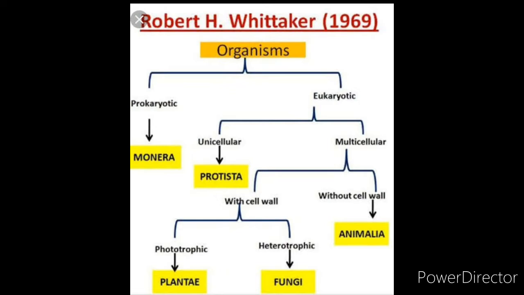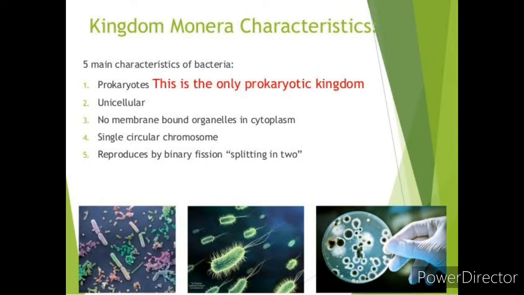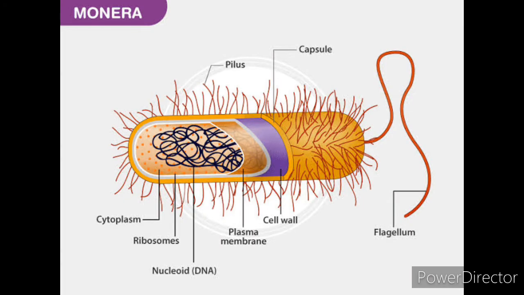He proposed a 5-kingdom classification. That is, Kingdom Monera, which includes all microscopic unicellular, that means single-celled, organisms with a cell wall but no nucleus. They have a poorly developed nucleoid.